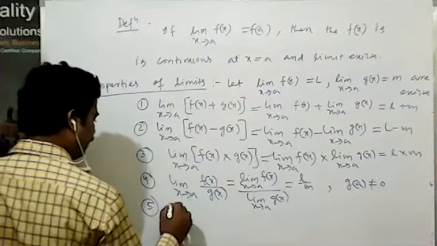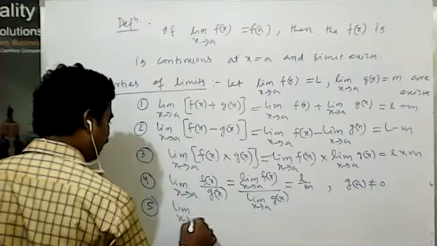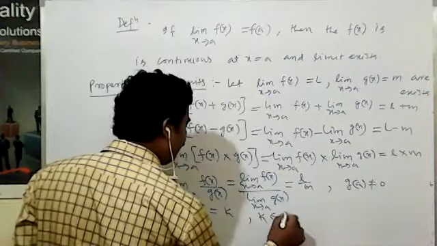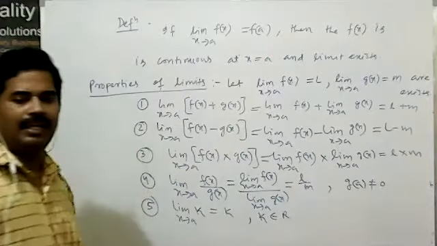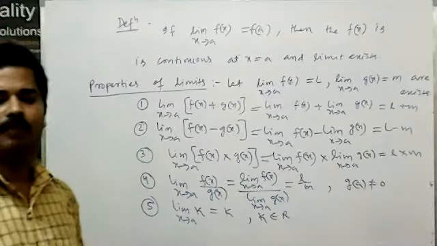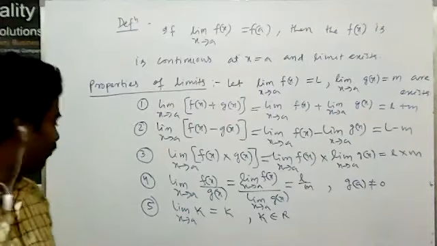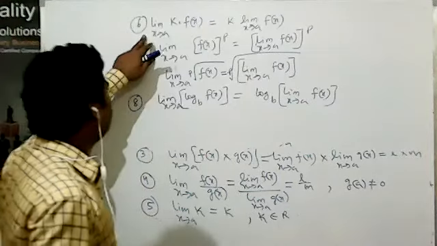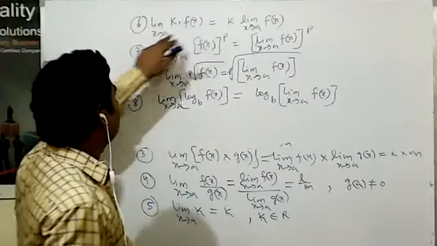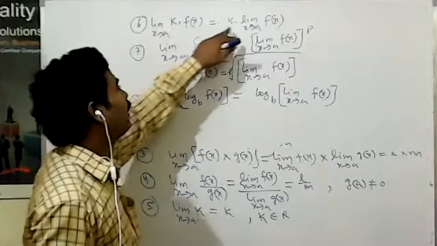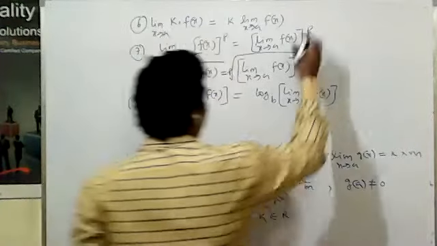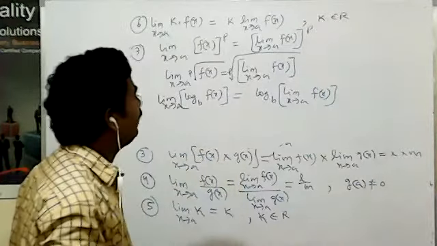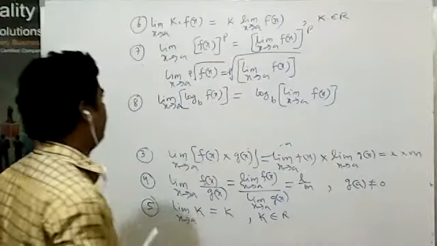Fifth property: the limit as x tends to a of k is equal to k, where k is any real number. Another property, the sixth: the limit of k into f(x) as x tends to a is equal to k into the limit of f(x) as x tends to a, where k is a constant belonging to the real numbers.